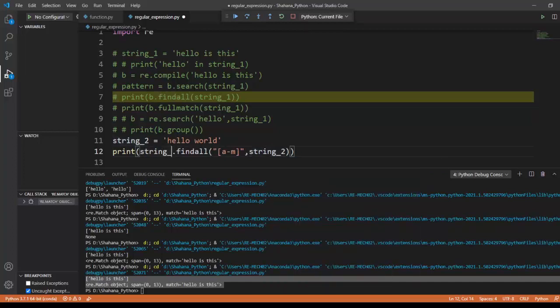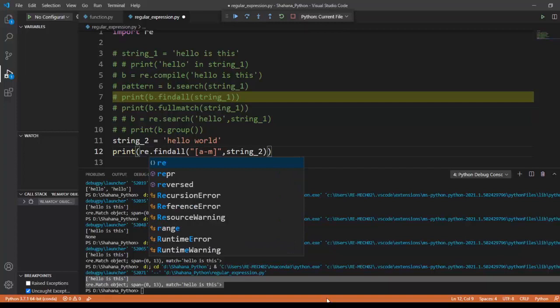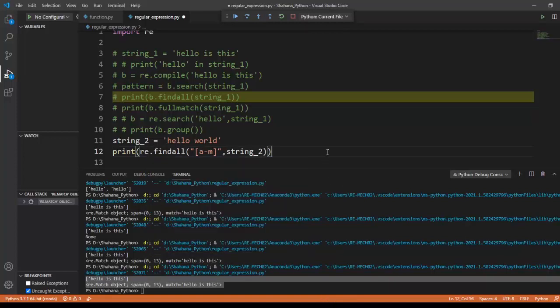Here it should not be the string, sorry, it should be the module of regular expression, so import re. re.findall a to m from string_2. What this will do is go and find all the characters that are in between a to m. I'm running this code, stopping the current one.